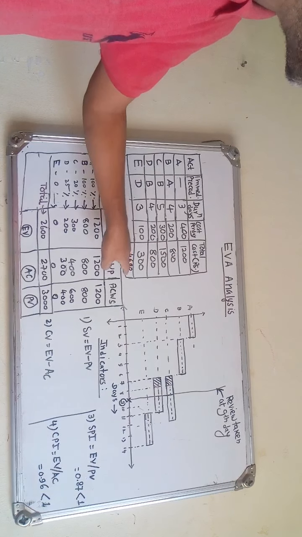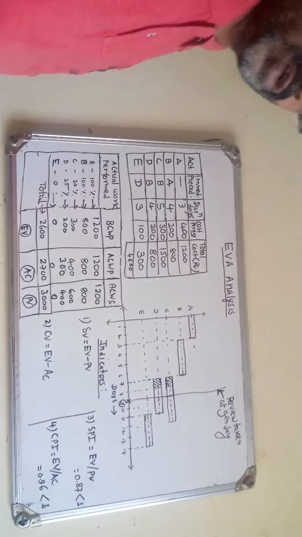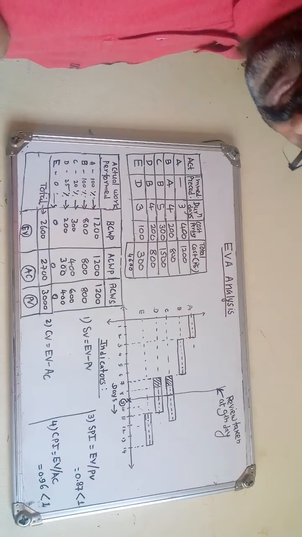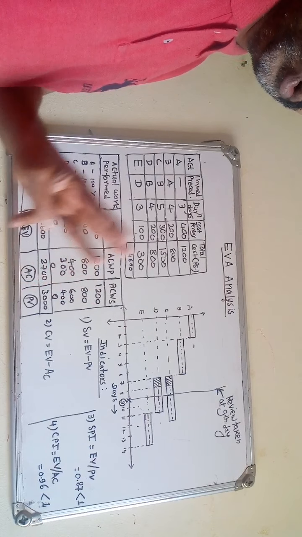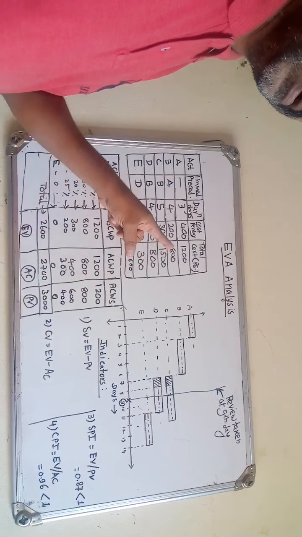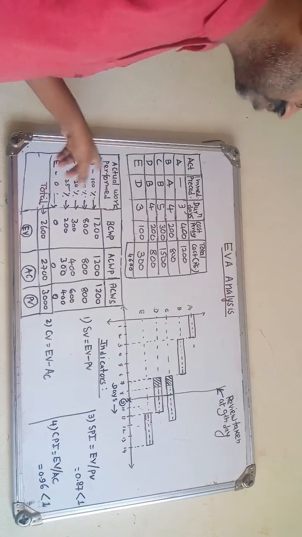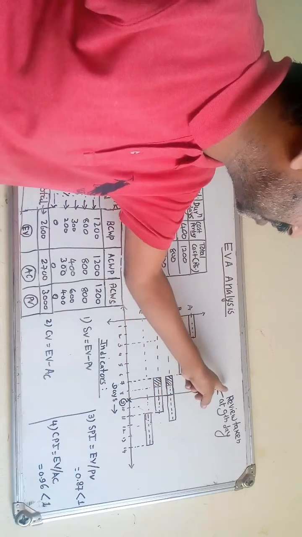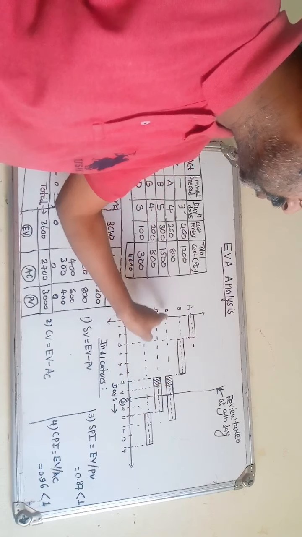Right? Now we have to first note down these three terms. As we have seen, we have taken the review at the 9th day, and the actual completed work of activity C is 20%. The actual completion of the work of D is 25%.